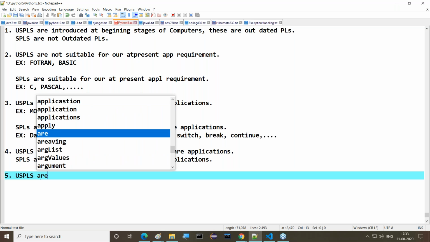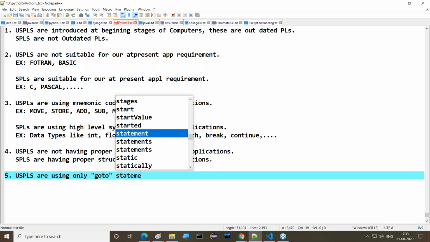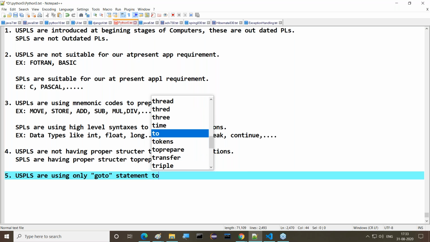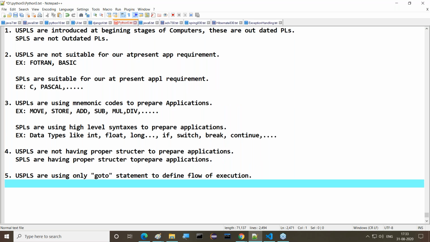Unstructured programming languages use only goto statements to define the flow of execution. So only one statement. But structured programming languages have a number of statements, a number of flow controllers, to define the flow of execution.